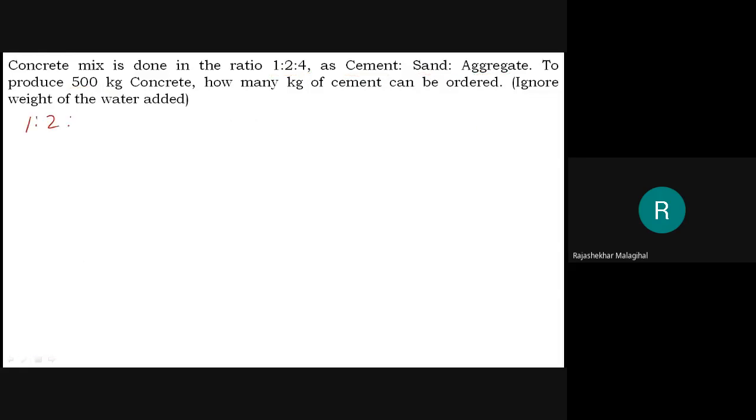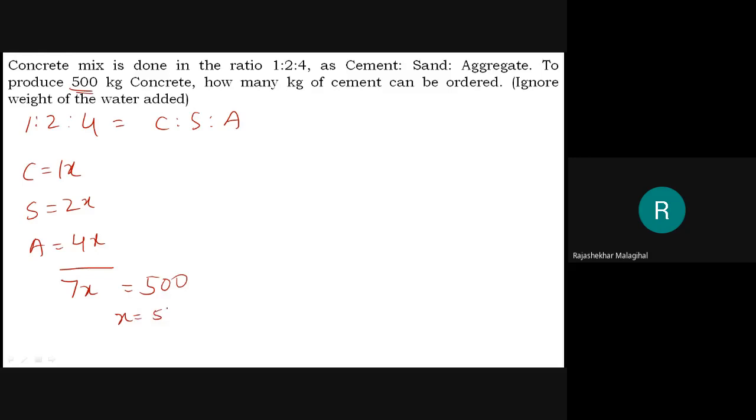See, 1 is to 2 is to 4 is equal to C is to S is to A. Then cement equals 1x, sand equals 2x, and aggregate equals 4x. If I add all of them, it becomes 7x. Then what is the total concrete? 500. Then x equals 500 by 7. But x is not the answer. x is just a number. Then how much cement is there? Cement is 1x, means it should be 500 by 7 kg of cement.